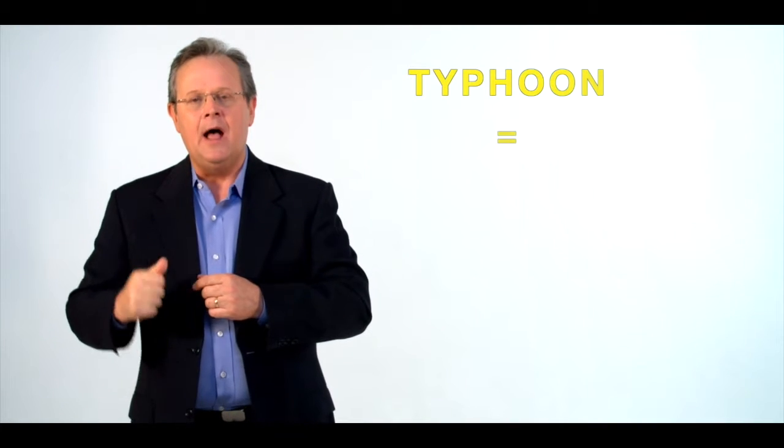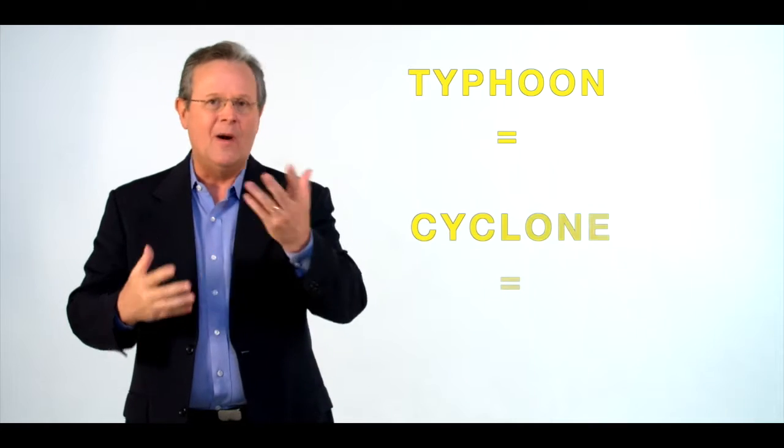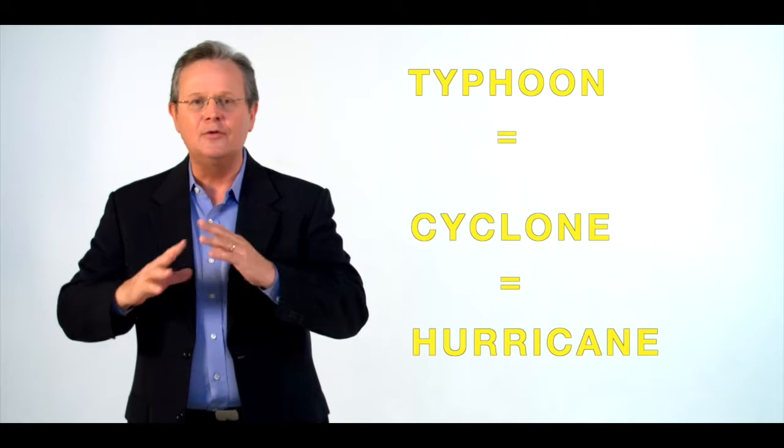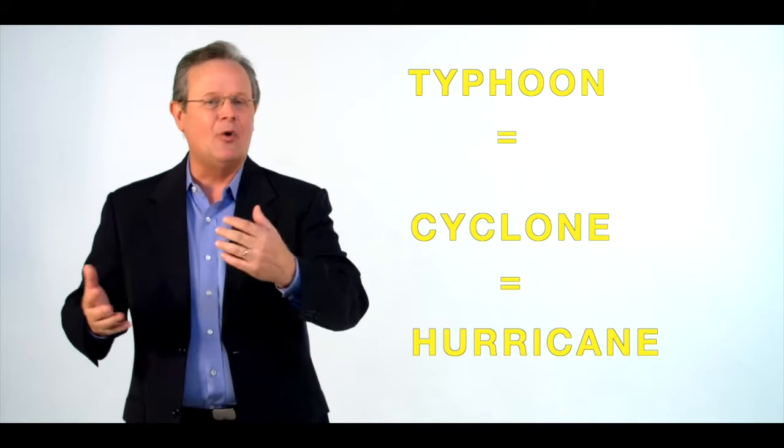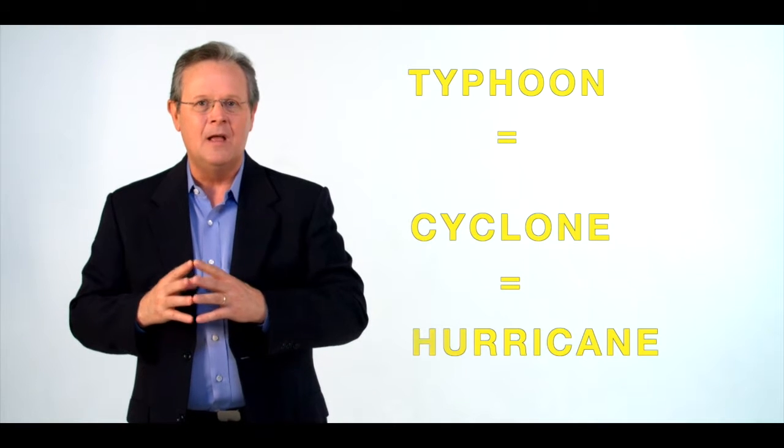So how did that happen? Why did we have such an enormous loss of life? There were several different factors going on. Number 1, a typhoon, of course, otherwise known as a cyclone or a hurricane. Those all mean the same thing. They're just named according to different places in the world. So there was a cyclone in that particular area, but also there was a delta. Now, a river delta is where a river, when it gets to the coastline, spreads out into multiple smaller rivers and then reaches down and hits the coastline.